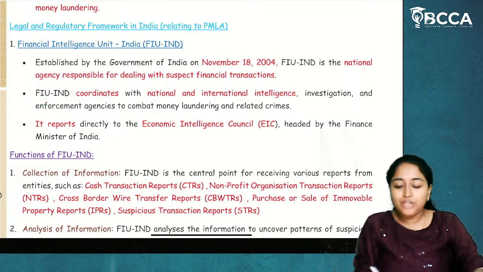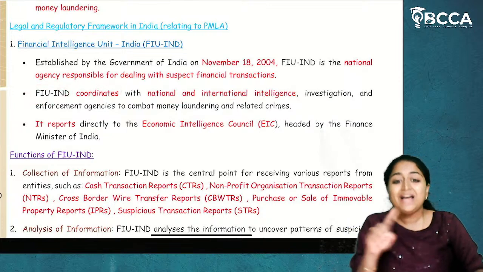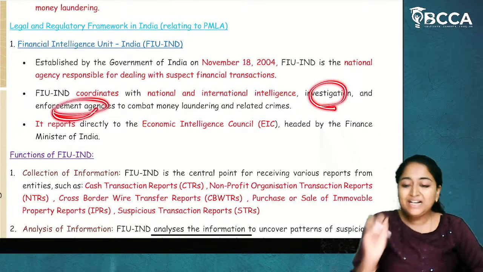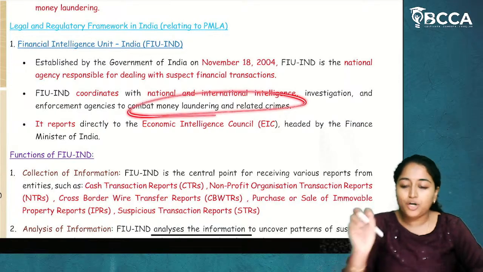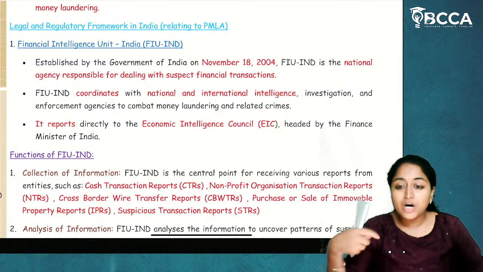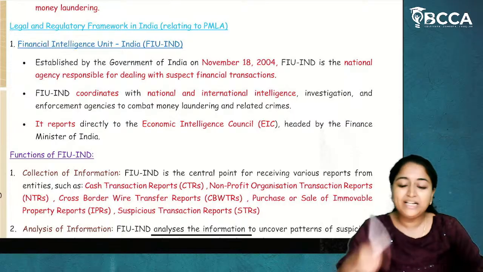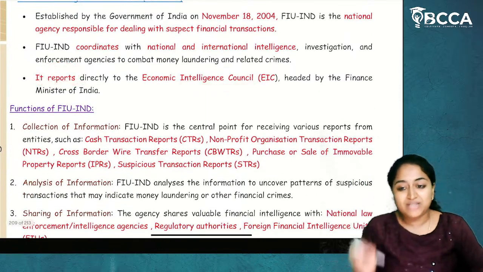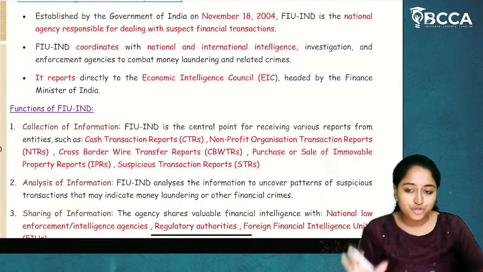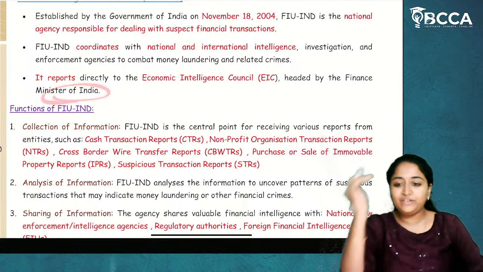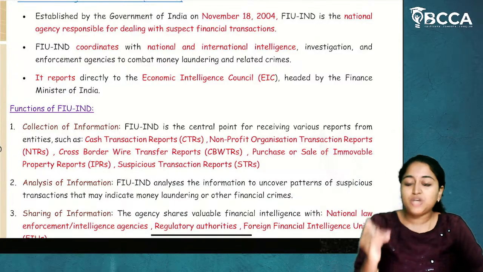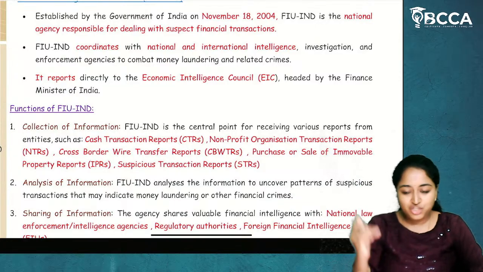Financial Intelligence Unit of India coordinates with national as well as international intelligence, investigation and enforcement agencies to combat money laundering and related crimes. So, they work on preventing and detecting money laundering crimes. It reports directly to the Economic Intelligence Council, which is headed by the Finance Minister of India. There will be the Finance Minister of India, and they start a council which is called the Economic Intelligence Council.